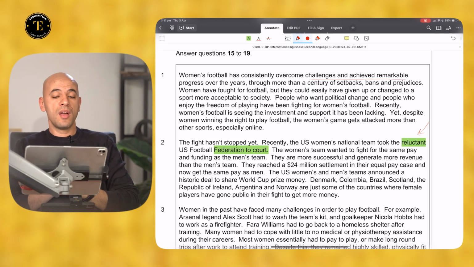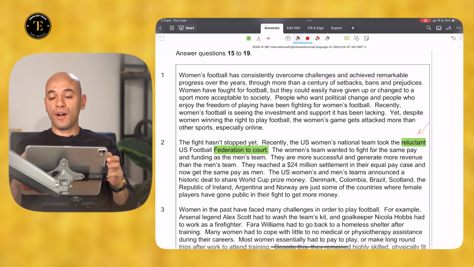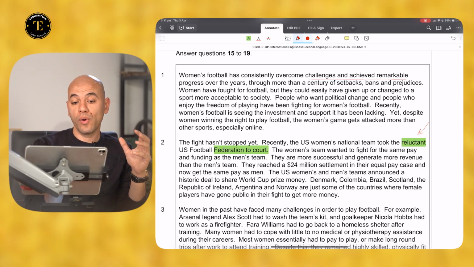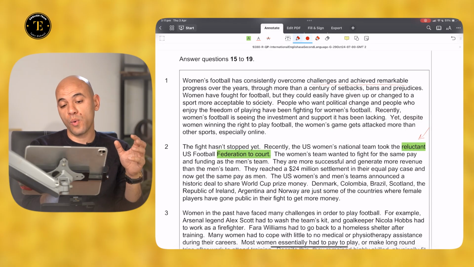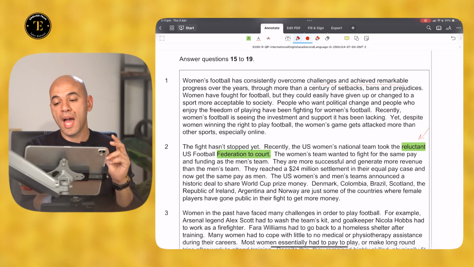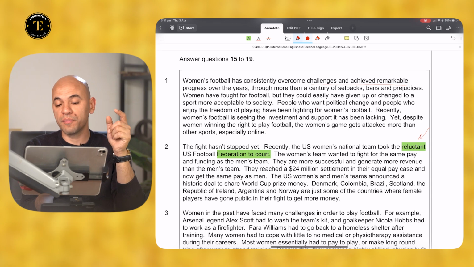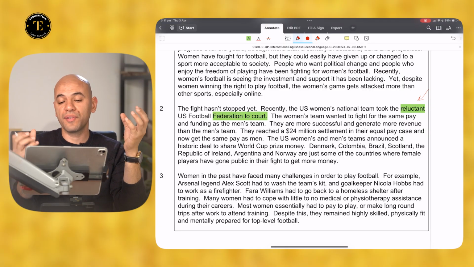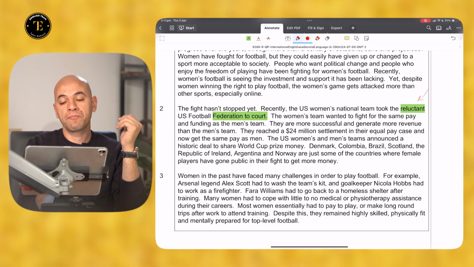Through more than a century of setbacks, bans, and prejudices, women have fought for football. People who want political change and people who enjoy the freedom of playing have been fighting. All right, I can understand that there is a fight between two different parties.